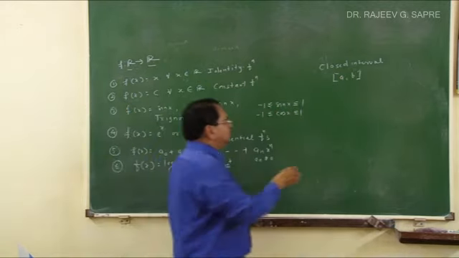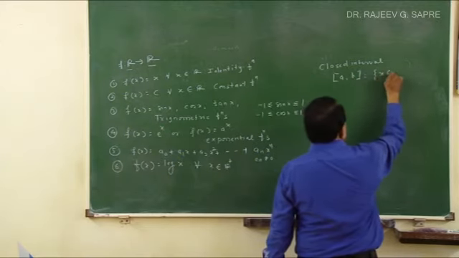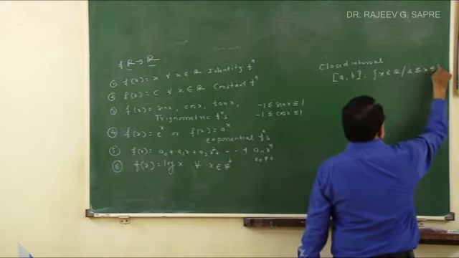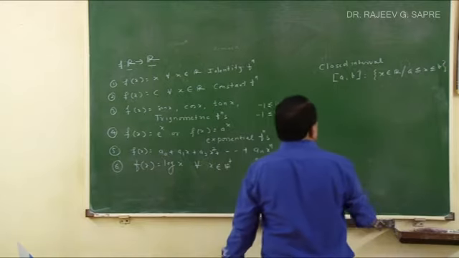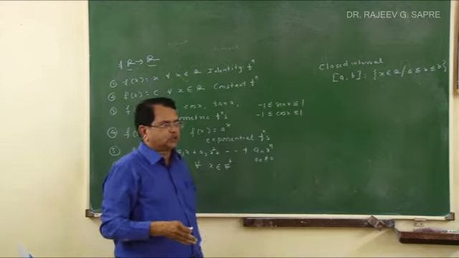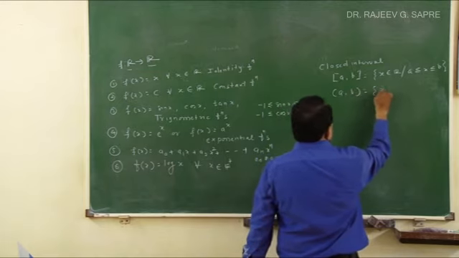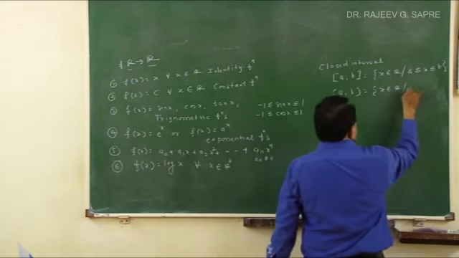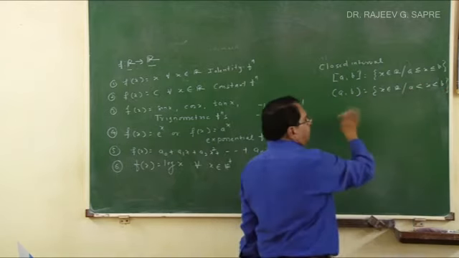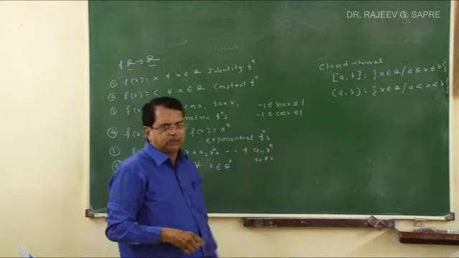Closed interval AB means what? It is the set of real numbers x belonging to R such that A is less than or equal to x, less than or equal to B. So both A and B are included, and all the real numbers between A and B are also in that set. Whenever I take open interval AB, it is x belonging to R such that A is less than x, less than B. Both the boundary points are not included in that set. All the real numbers between A and B, it is an open interval.